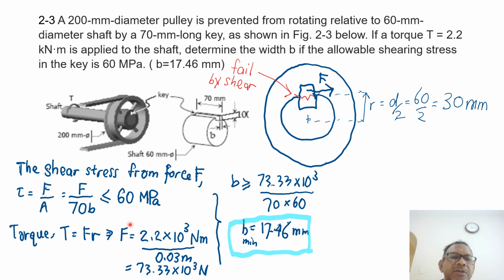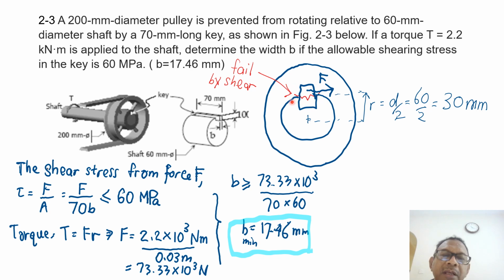When I combine these two equations, I can calculate that B must be larger than 73.3 kilonewton divided by 70 times 60, and I can get my minimum B of 17.46 mm. So it's a single shear problem, obeying the condition for the torque, and I know what my shear stress is, 60 megapascal. Perhaps the student has to understand that shear stress is due to the failure of the key.